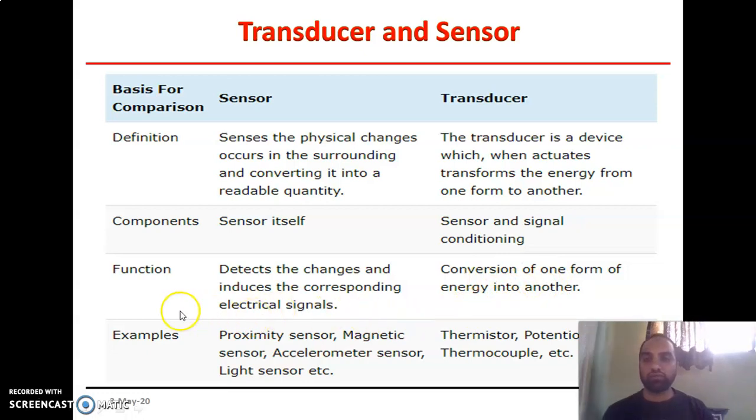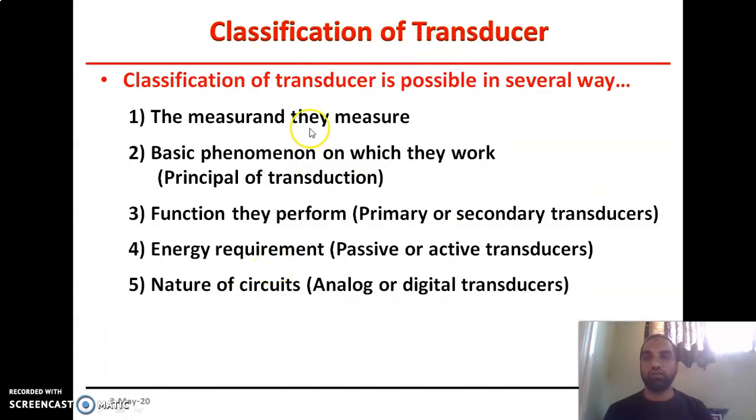What are the examples? Examples of sensors are proximity sensors, magnetic sensors, accelerometer sensors, light sensors, etc. And examples of transducers are thermistor, potentiometer, and thermocouple. So this is about the difference between transducer and sensor. In the next slide, we'll discuss the classification of transducers.